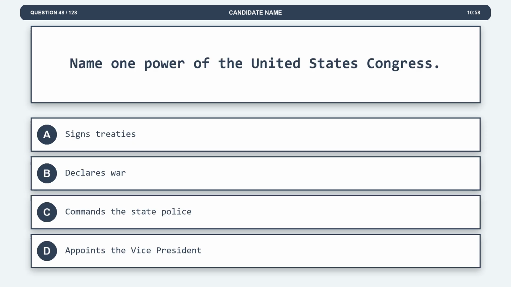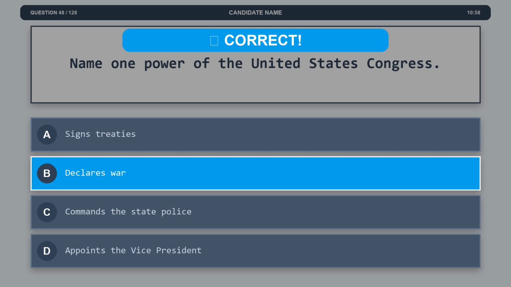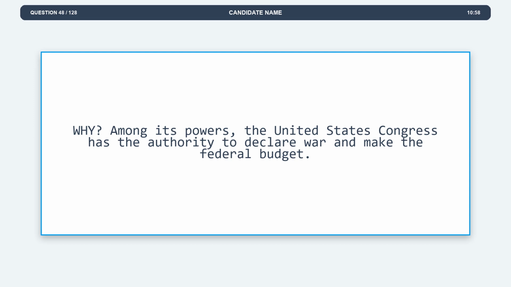Question 48. Name one power of the United States Congress. Option A, signs treaties. Option B, declares war. Option C, commands the state police. Option D, appoints the vice president. The correct answer is option B, declares war. Explanation. Among its powers, the United States Congress has the authority to declare war and make the federal budget.